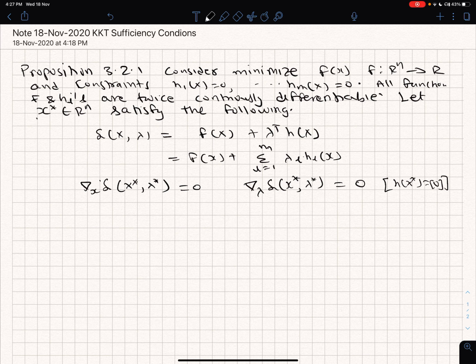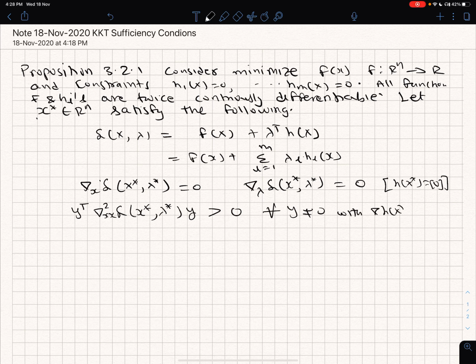The extra thing that is given is in the second order condition, which is that y transpose times the second derivative of L at x star lambda star times y is strictly greater than 0 for all y not equal to 0 with the gradient of h of x star transpose y equal to 0.